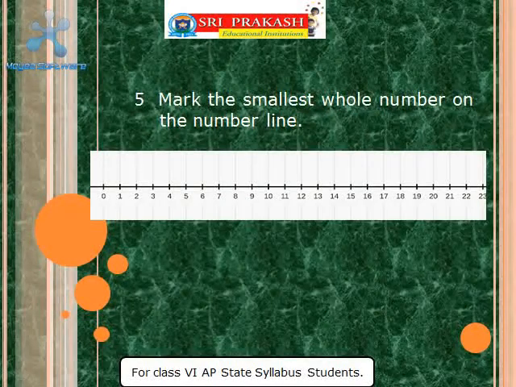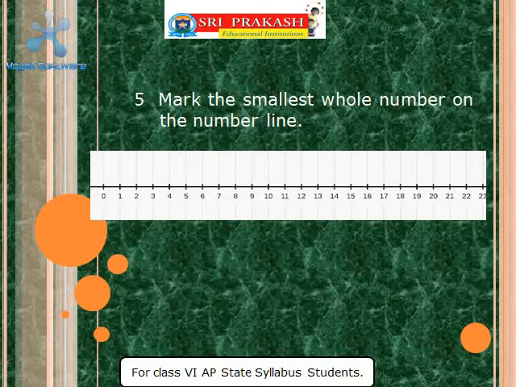Now the fifth question, mark the smallest whole number on number line. What we have to do? We have to mark the smallest whole number on the number line. So here a number line is given. On this whole numbers are marked.